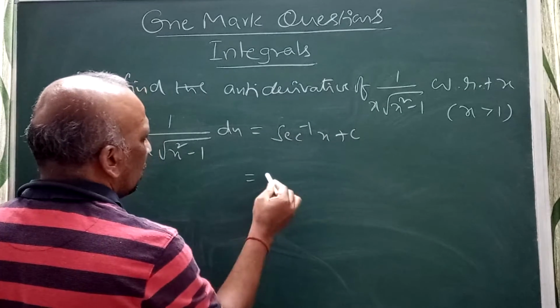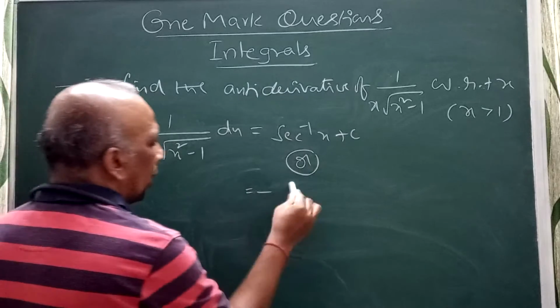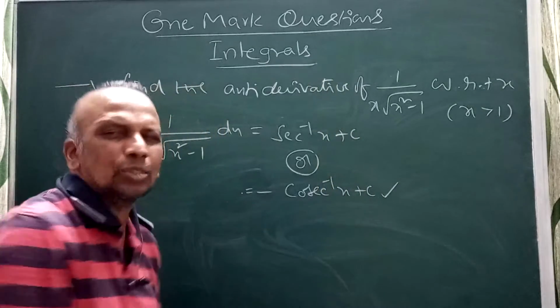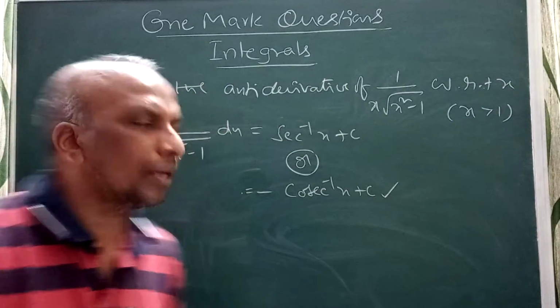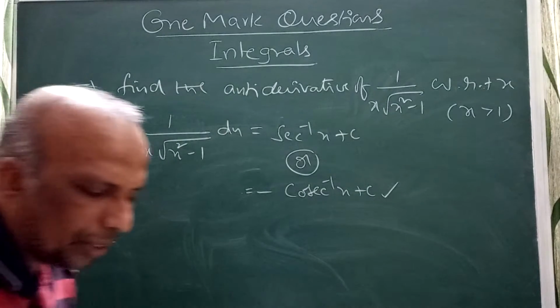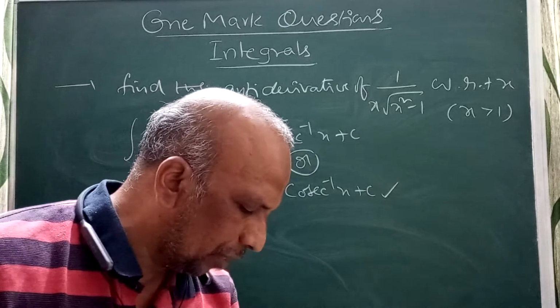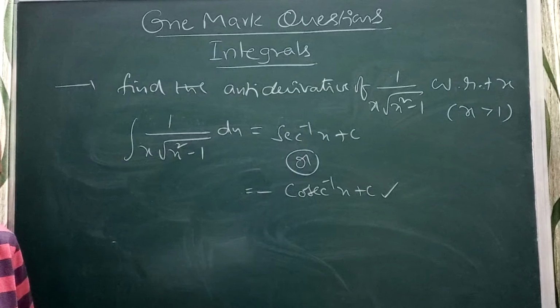Or you have another answer if you want: minus cosecant inverse x plus c. Either this or this, both are correct. Any one of the answers you can write when they're asking for the antiderivative of this. So the problems related to that, they may ask here for the antiderivative of this one.